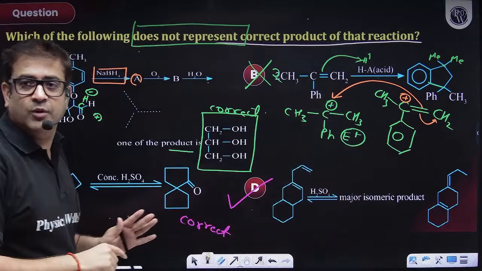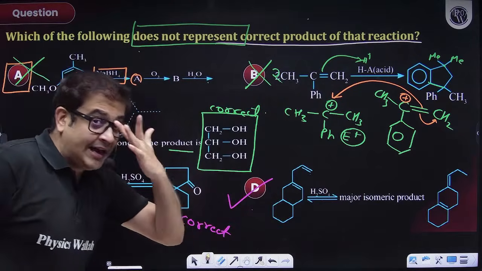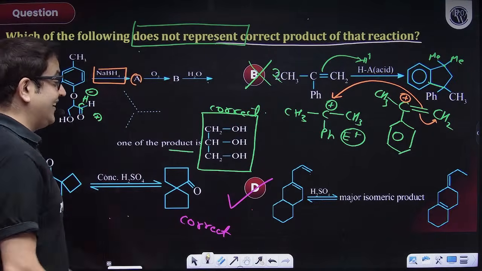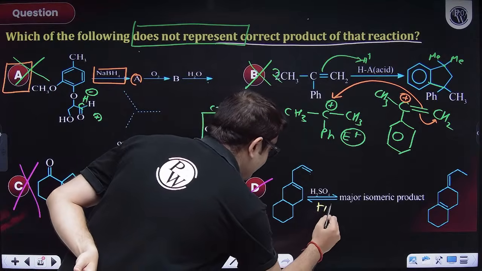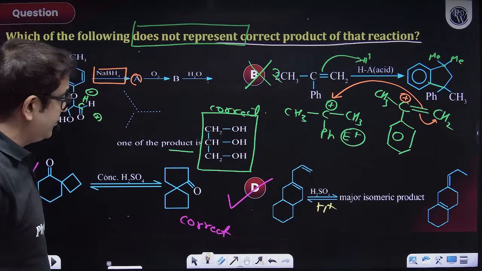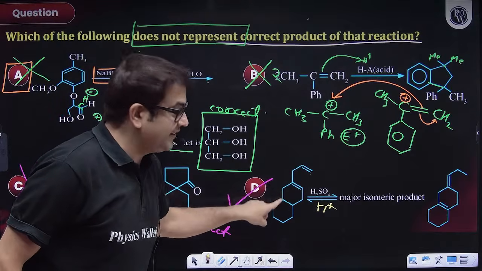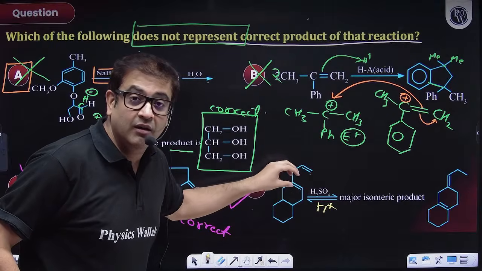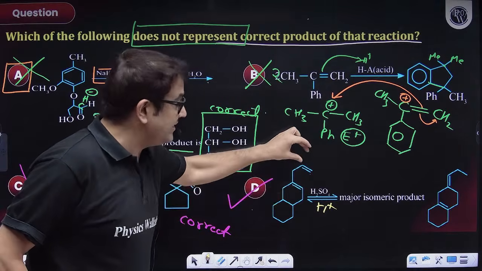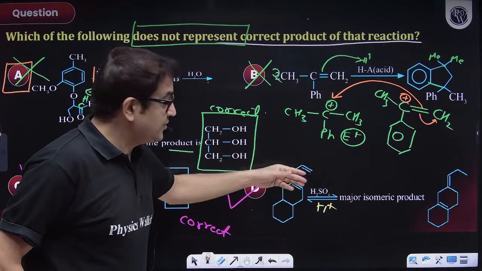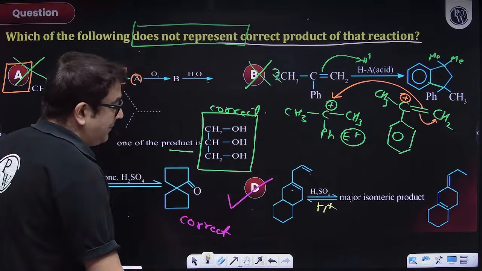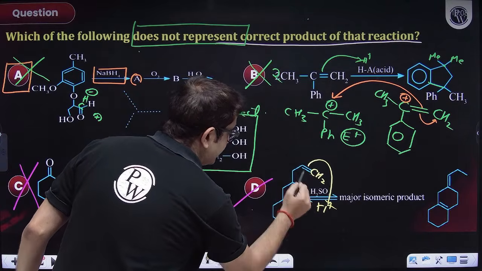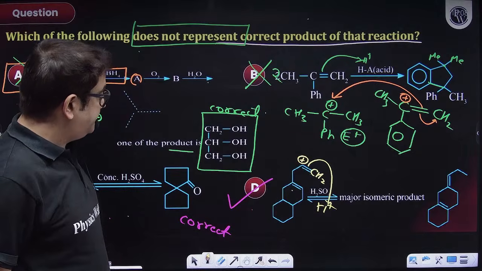Hai na? Chalo. Moving to the last question, which we already know is the answer, but still, sir, we are learning. So let us learn. Sir, H2SO4, H plus, sir, okay. Now what you say, sir, we already know. This is endothermic system. That is exothermic system, outside. So this alkene will not participate, that will participate. Okay, sir. Then this CH2 will be getting this H, and a positivity will be coming. Right?